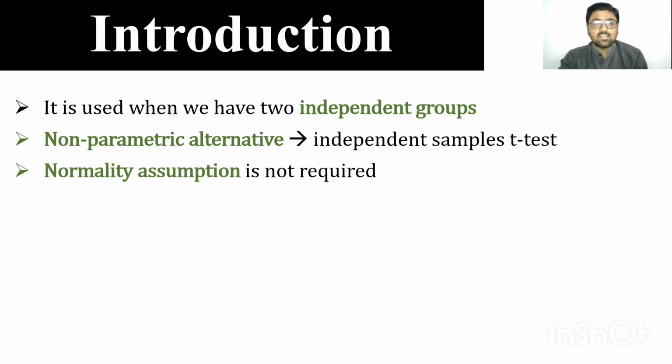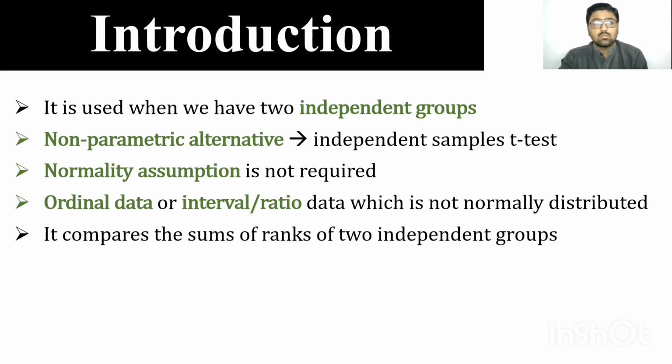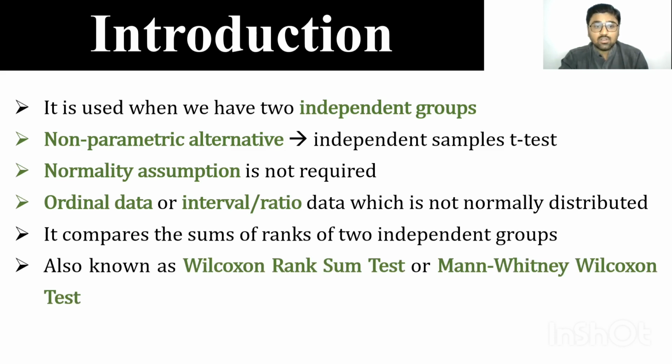So if our data is not normally distributed or ordinal, and if we have two independent groups, we can use Mann-Whitney U-test. So Mann-Whitney U-test can be used when we have ordinal data or interval or ratio data which is not normally distributed. Basically, it compares the sums of ranks of two independent groups, and therefore it is also known as Wilcoxon rank sum test or Mann-Whitney-Wilcoxon test.